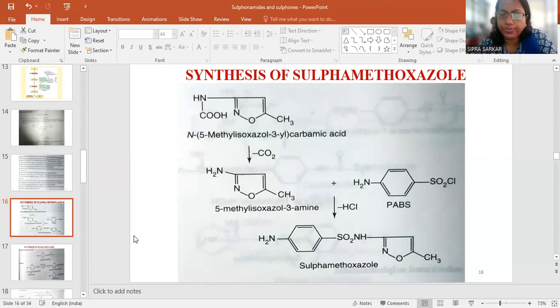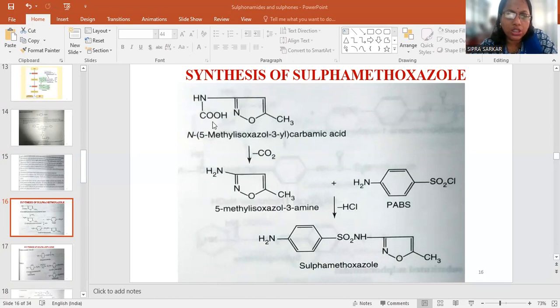Synthesis. Next, the synthesis of sulfamethoxazole is very important for your study. First, 5-methylisoxazol-3-yl carbamic acid. See the 5-methylisoxazole, where the oxygen group is at the iso position. It is an oxazole because oxygen and nitrogen are present. The 3-yl carbamic acid gives the 5-methylisoxazol-3-amine compound.